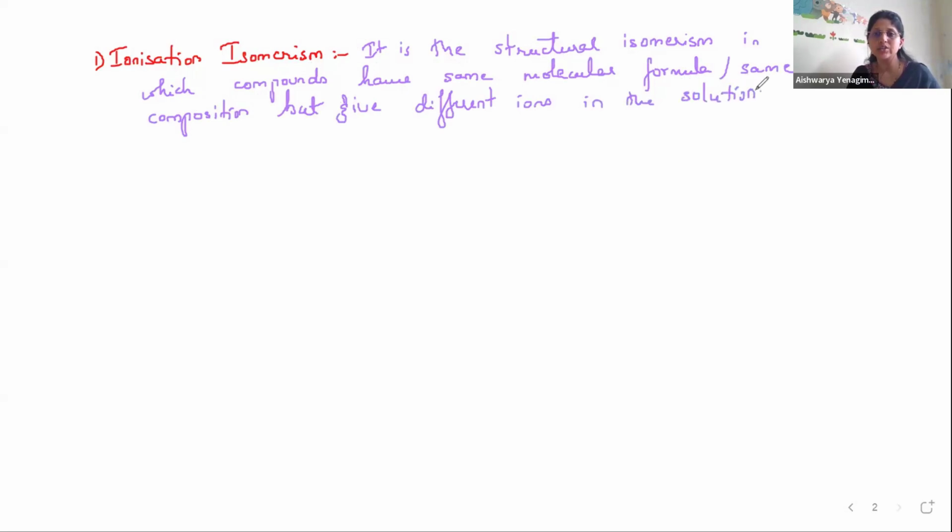This phenomenon is called ionization isomerism. They have the same molecular formula, but they give different ions in the solution.